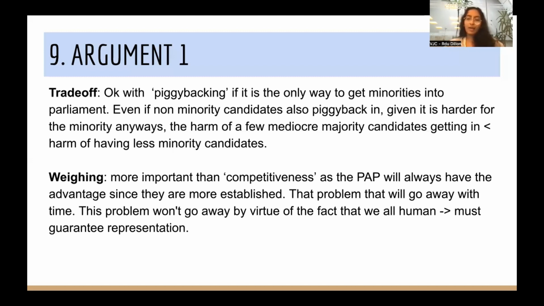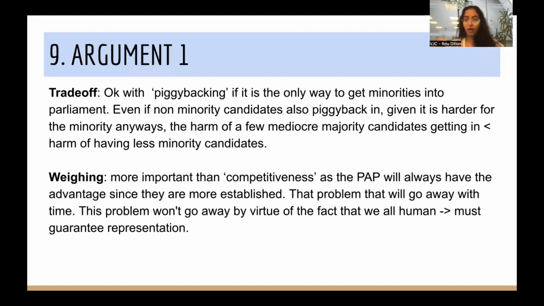And so why does this weigh up against other points like, say, competitiveness, right? And the reason is because with regards to competitiveness, it's a bit hard to do away with the incumbency advantage that PAP will always have. They're always going to have that because they're more established, whether or not you have an SMC or not. But this is a problem that is self-correcting, i.e. the incumbency advantage will go away with time as Singapore's political scene develops more.